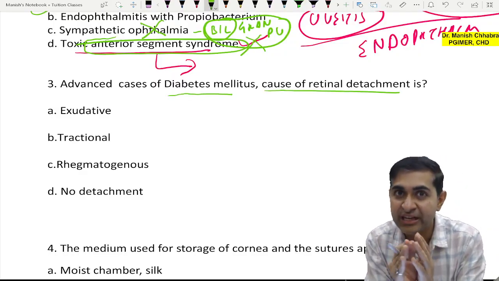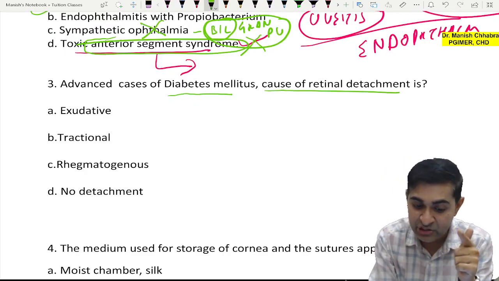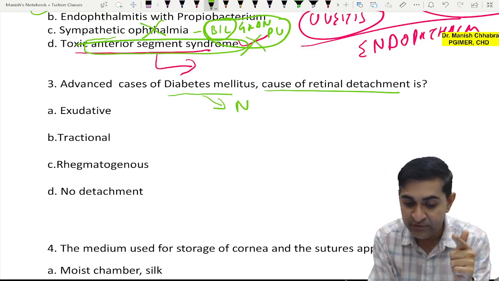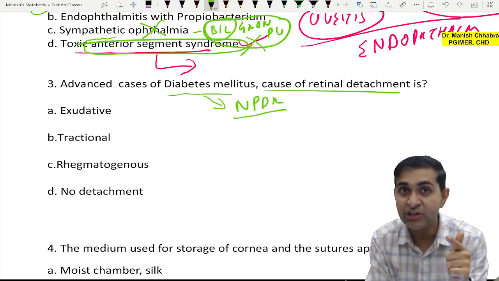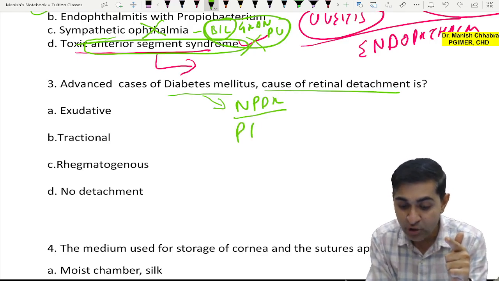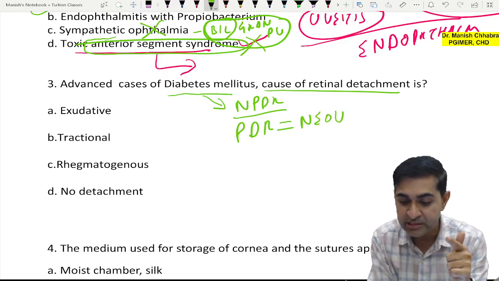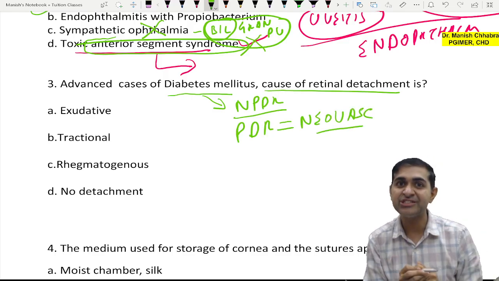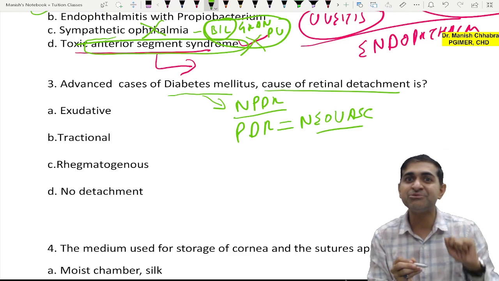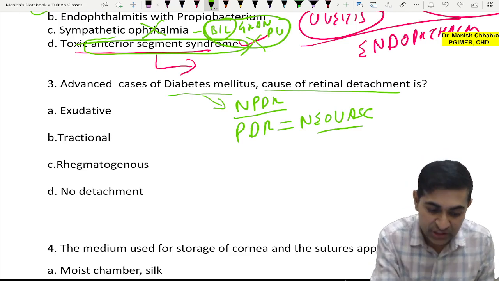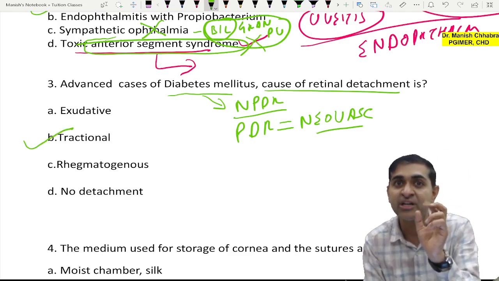What is the cause of retinal detachment? In diabetes, you know that there is non-proliferative diabetic retinopathy, and another is proliferative diabetic retinopathy. Proliferative diabetic retinopathy means there is neovascularization. Now, which retinal detachment is associated with neovascularization? It is clearly tractional retinal detachment.